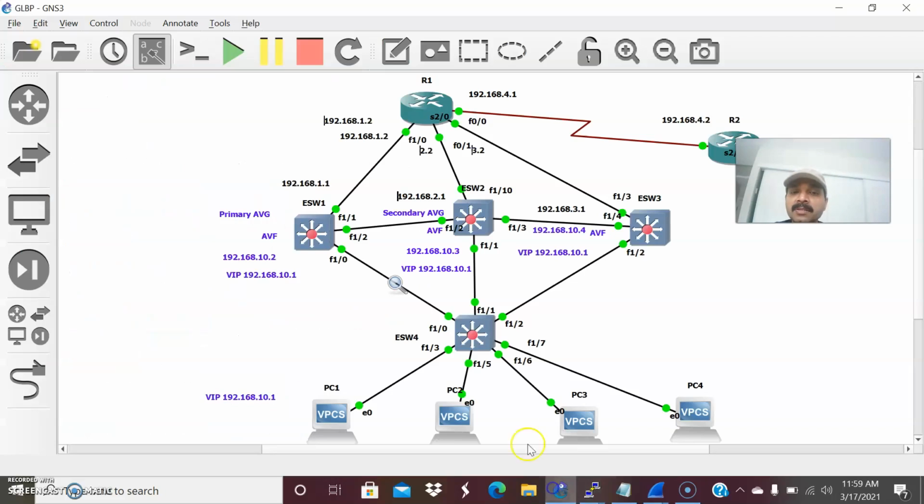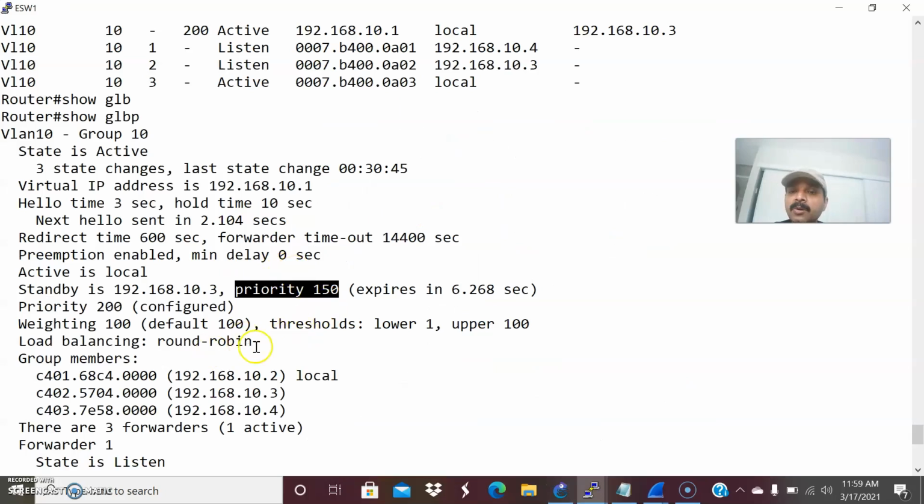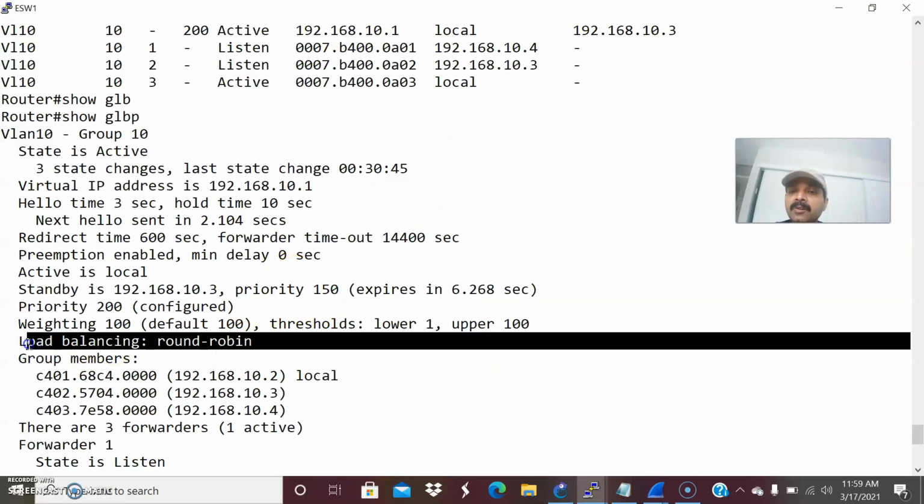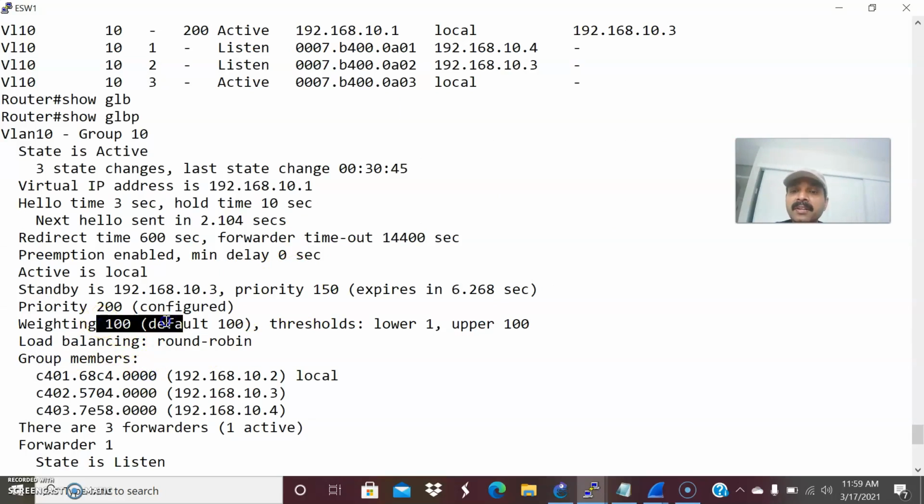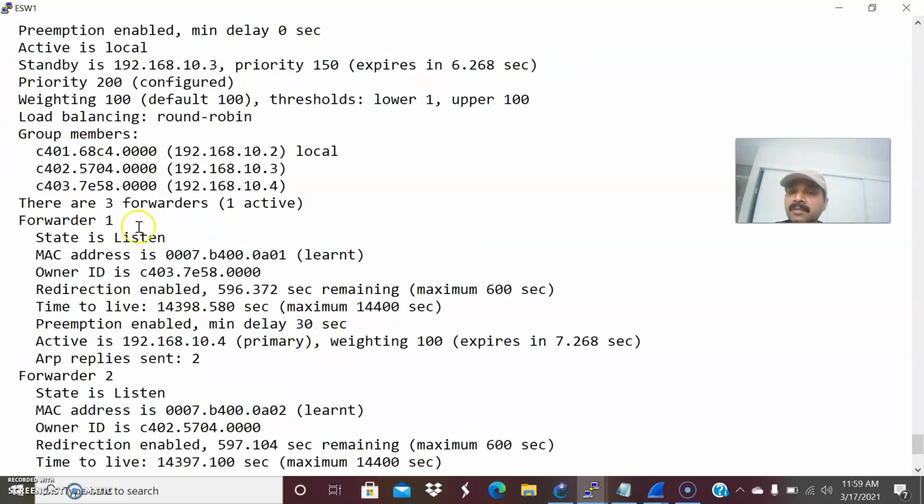You are able to see, right? So this is 10.2 and the standby 10.3 and the priority I already told is 150. So load balancing mechanism is a round robin fashion and the default weighting value is 100. So let us see the group members.